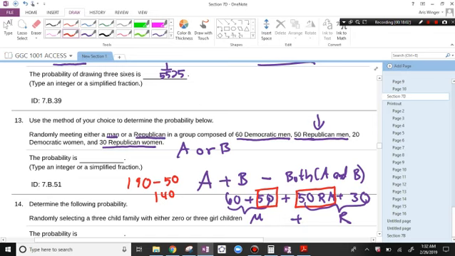So there's 60, 50. We have a total of 160 people. 110 men and 50 women. So out of 160, that reduces to 7 out of 8.